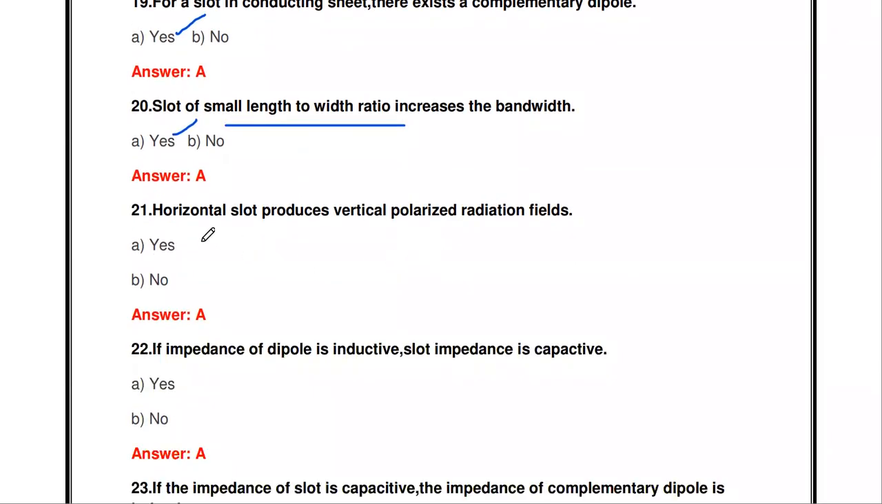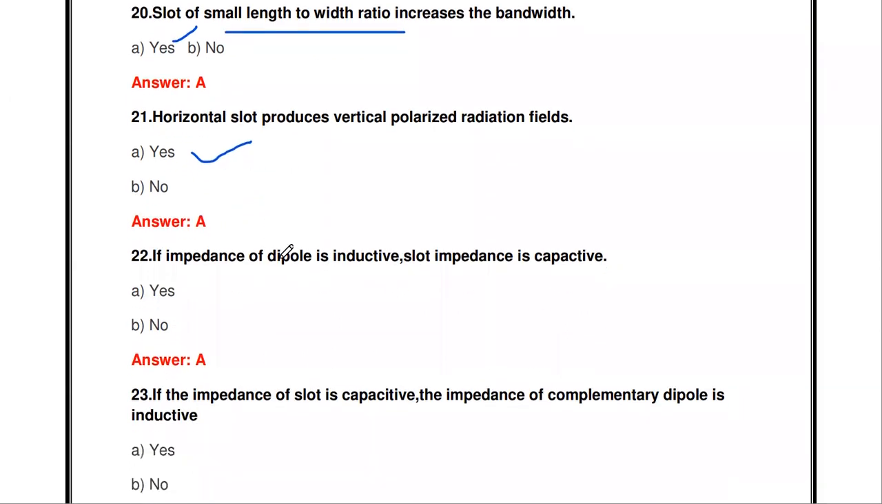Okay, then the horizontal slot produces vertically polarized radiation field. It's also true. So in slot antenna, the horizontal slot antenna produces the vertically polarized waves. Yeah, the vertical slot antenna produces the horizontally polarized waves.